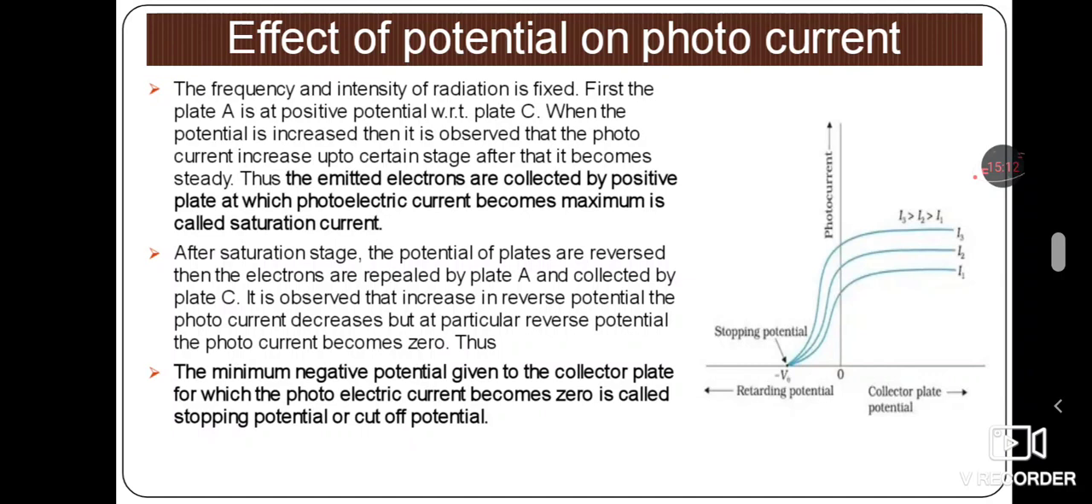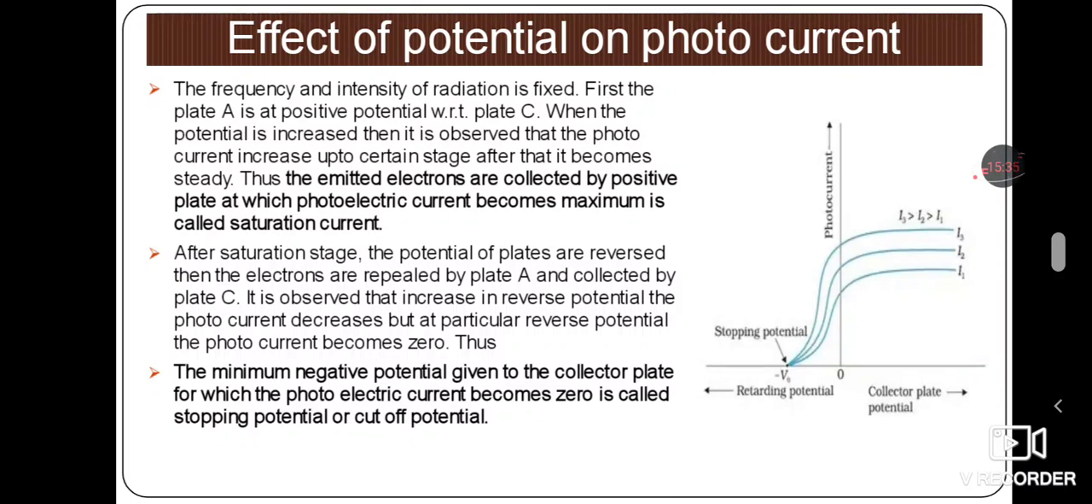You have to remember this definition: the minimum negative potential which is given to the collector plate, for which the photoelectric current becomes 0. So whenever the photoelectric current becomes 0, it means you are applying a certain negative potential. That is called the stopping potential or cutoff potential.